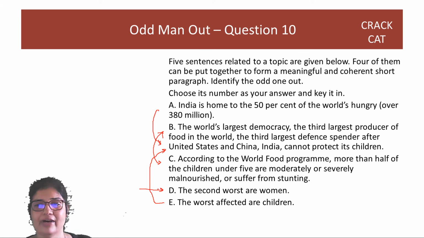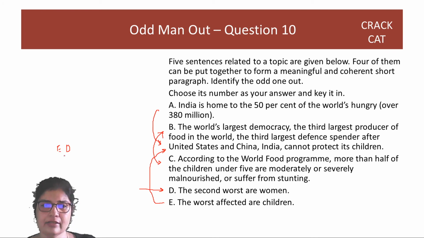D is the problem. Why suddenly are we talking about women? Where will we put this C? If I look at D, it's very convenient to say that D should come after E. The worst affected are children, the second worst are women. Okay, no problem. But C and B have to follow. So I'll say, okay, worst affected are children, second worst are women. Now let's again talk about children. That won't happen. There is no logical flow there.